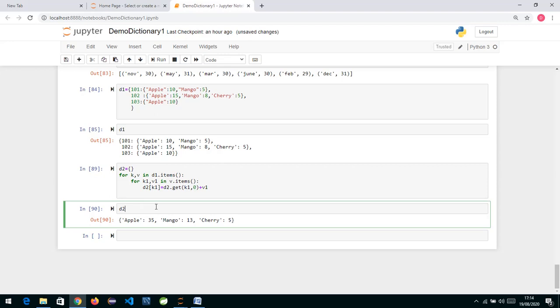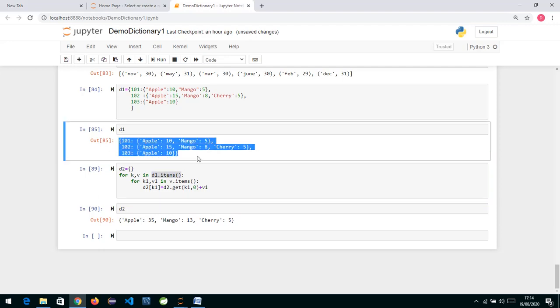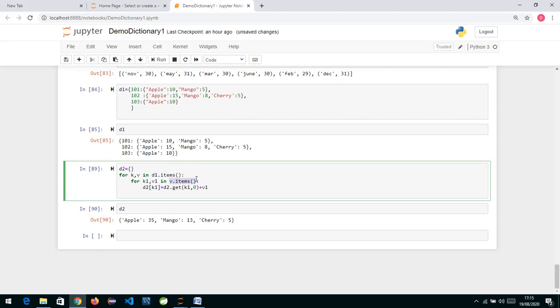So what is the logic we have done here? We are first iterating over the main dictionary D1. This is my whole dictionary. From this I am taking the first key-value pair in K and V. Now V is again internally a dictionary, so on that V I am calling V.items(). From this, the key-value pair is extracted in K1 and V1. So in K1 I have apple, and in V1 I have 10.